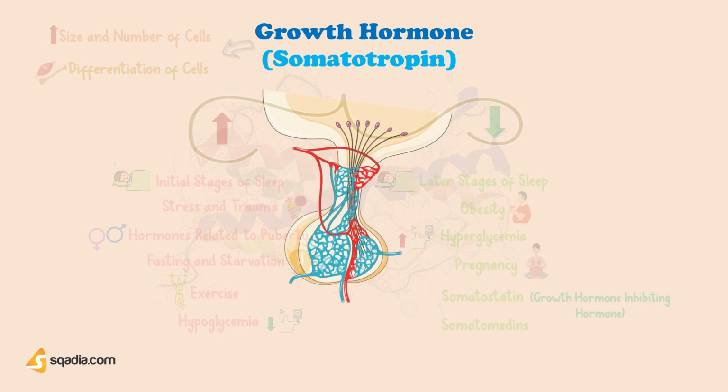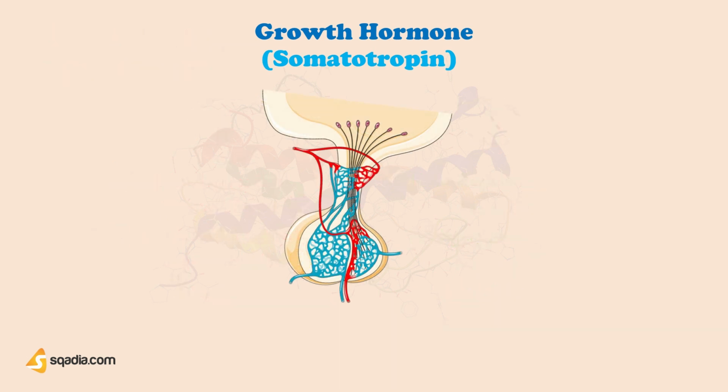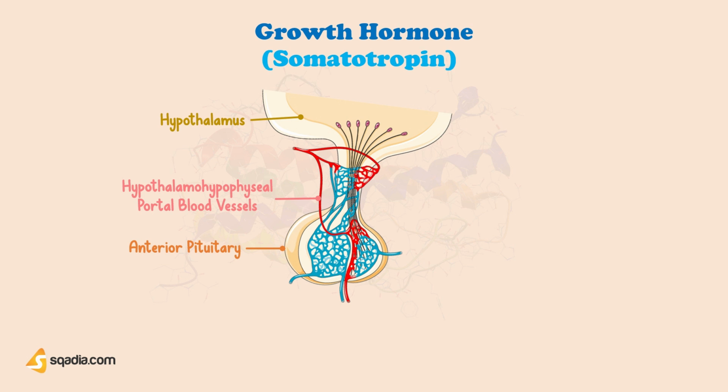Well, I told you that the secretion of growth hormone is not stable over time. It varies, not only with age, but even at different times in a day. Therefore, it won't surprise you that the secretion of growth hormone is under hypothalamic control. Yes, the hypothalamus regulates growth hormone secretion via 3 hormones that are transported from hypothalamus to anterior pituitary by hypothalamo-hypophyseal portal blood vessels, which is a system of blood vessels connecting the hypothalamus to the anterior pituitary.